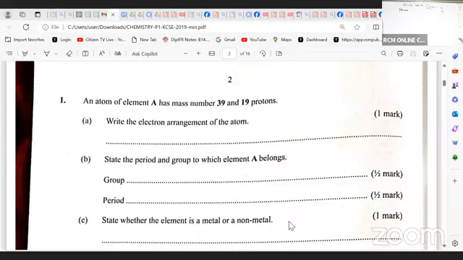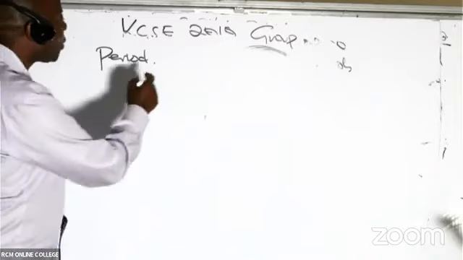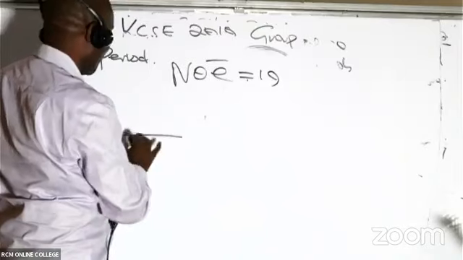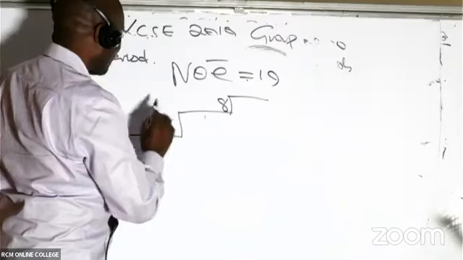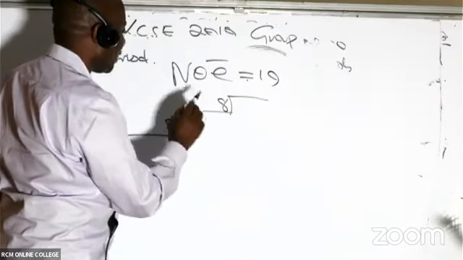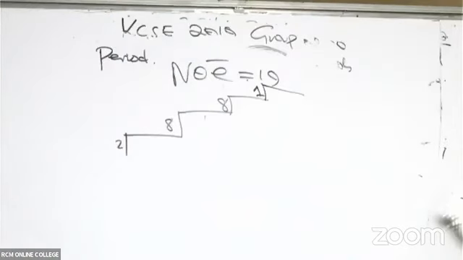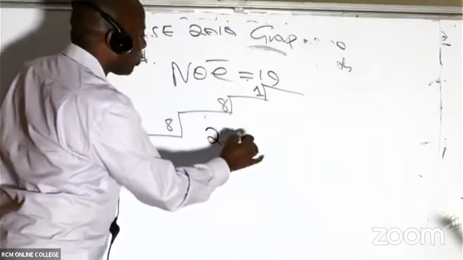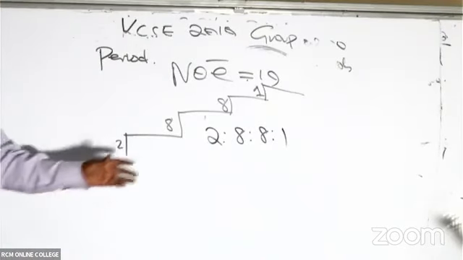Let's look at 19. Remember, our electrons were how many? Our electrons were 19. We were able to draw our staircase. We went to 8. From 8, we went to another 8. So 2 plus 8, that is 10. 10 plus 8, that is 18. Then we had one last step of 1. So our configuration was 2, 8, 8, and 1. So is there somebody who is able to give me the number of periods here?